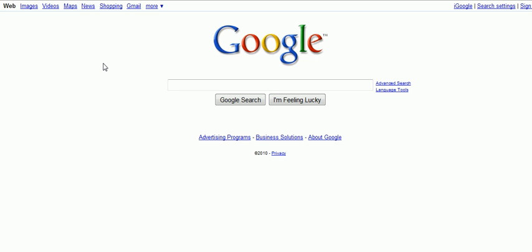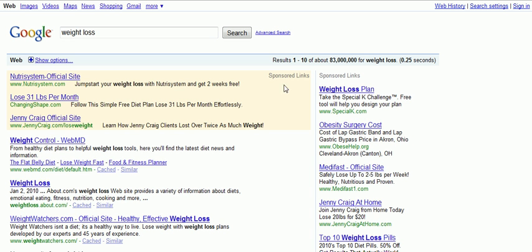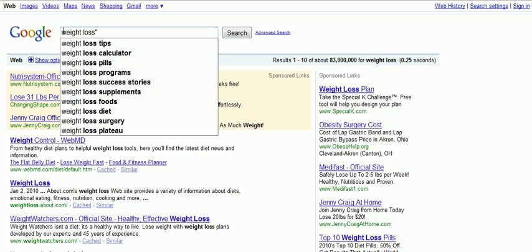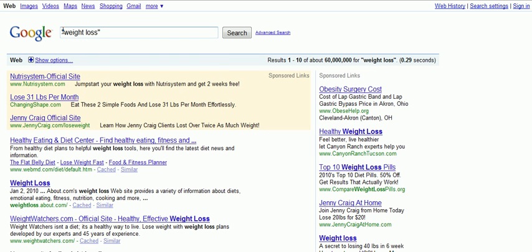going after. For example, I have chosen the weight loss niche. Now it would not be wise for me just to choose the word weight loss, as I'll show you why right here. If I just type in weight loss, for example, what I'm going to find here is there's 83 million results just for weight loss. Now if I put that into quotation marks, that still is going to show 60 million some sites competing for that phrase.